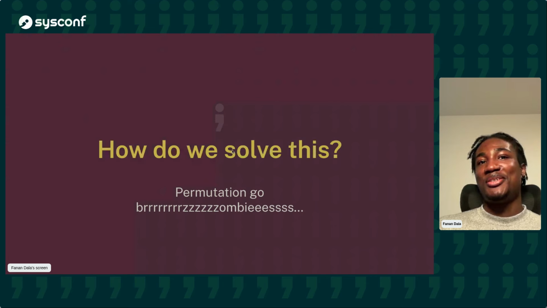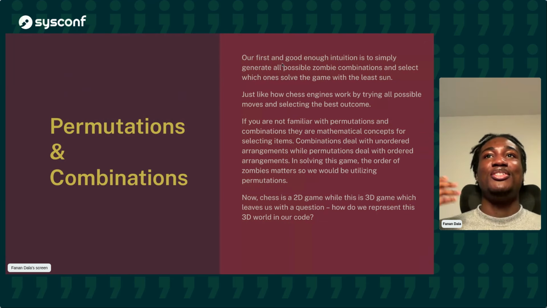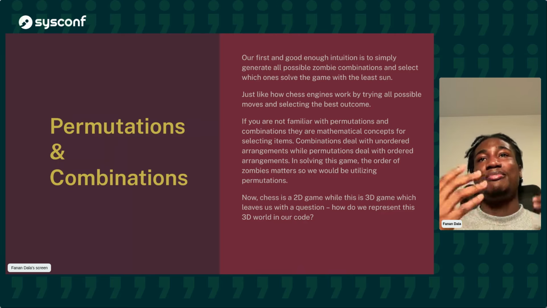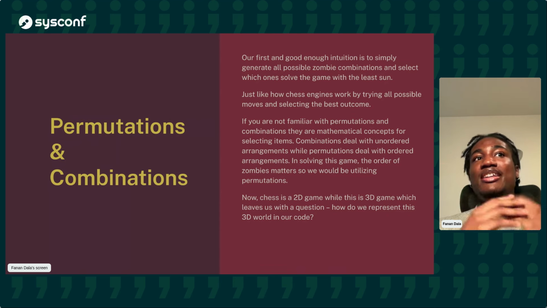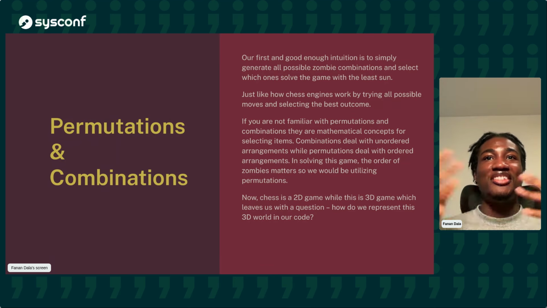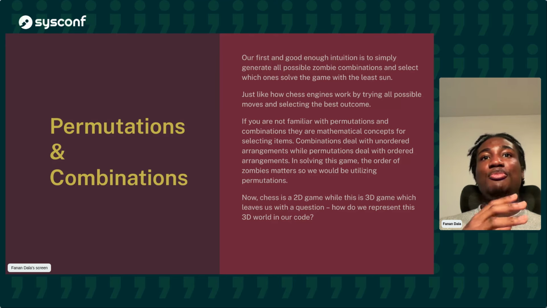Great. So how do we solve these permutations? My first intuition was obviously to generate all possible zombie combinations and select which one solves the game with the least sun. And this is pretty much how chess engines work, where they try all possible moves and then simply select the best outcomes. If you're not familiar with permutations and combinations, it's simply a branch of mathematics that helps us know how we can select items. Combinations deal with unordered arrangements, while permutations deal with ordered arrangements. So if the order matters, you'll be doing permutations. And because in solving this game the order does matter, we are doing permutations.